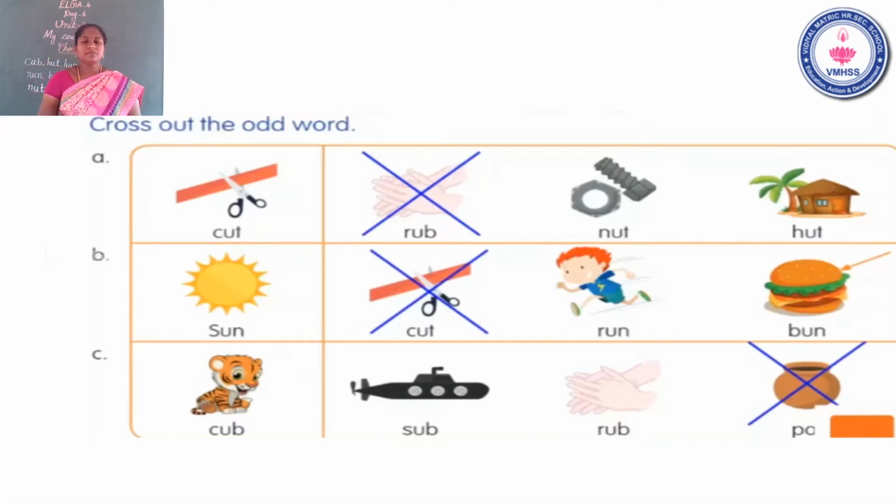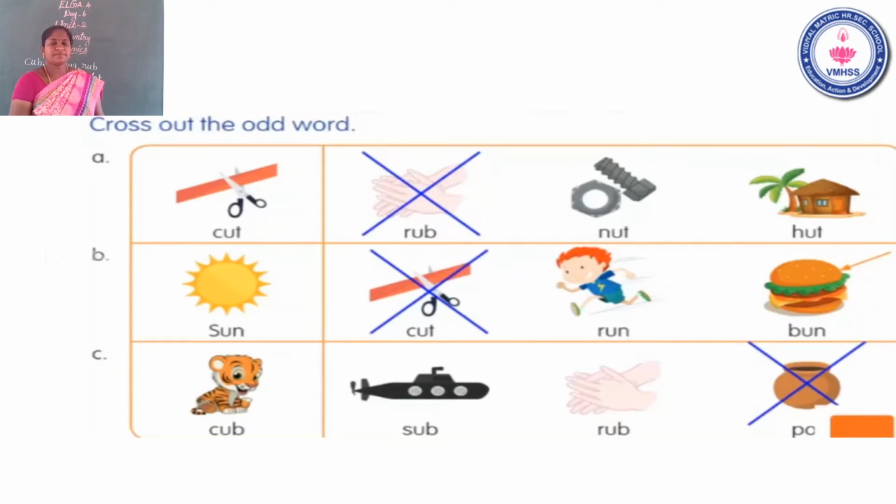Children, next is question number 2B. Sun. Cut. Run. Bun. Children, in these words, which word is the odd word? Listen: sun, cut, run, bun. What is the answer? Very good. The cut word is the odd word.